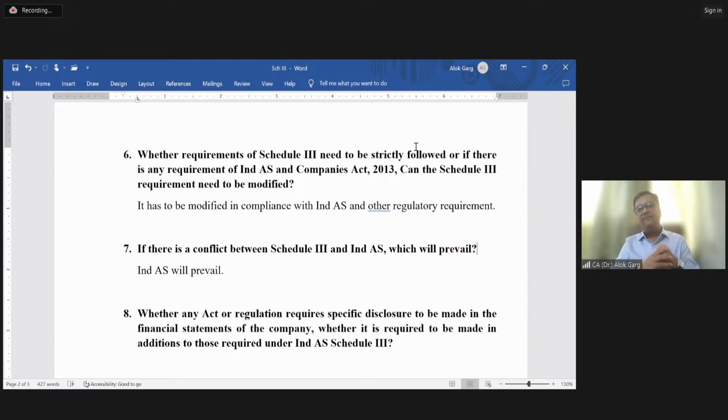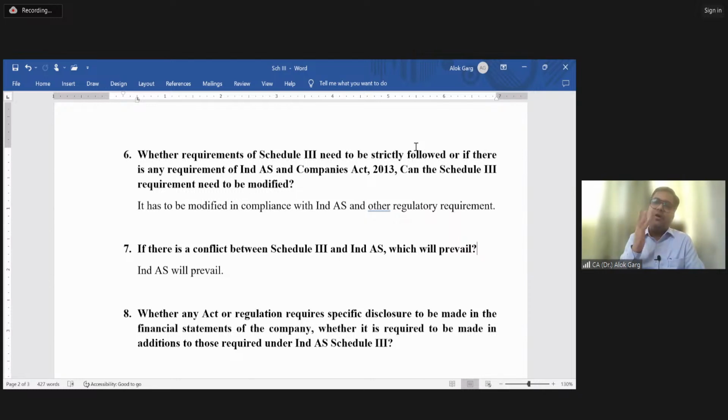For example, the opening balance of fixed assets or PPE was 1 crore rupees. After revaluation, it is 1 crore 5 lakh rupees. Means there is a change of only 5%, which is less than 10%, right? So Schedule 3 says that since it is less than 10%, no disclosure is required.